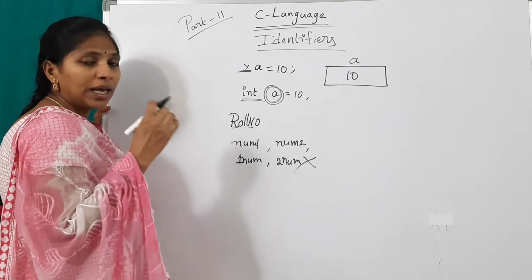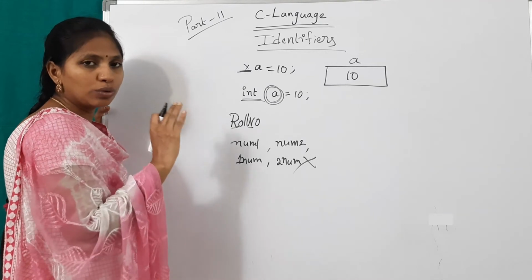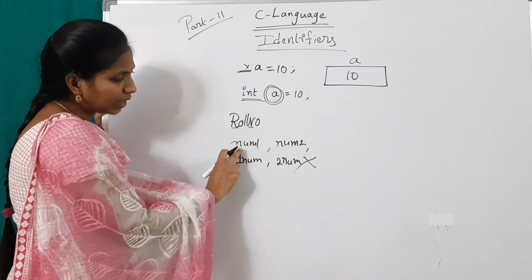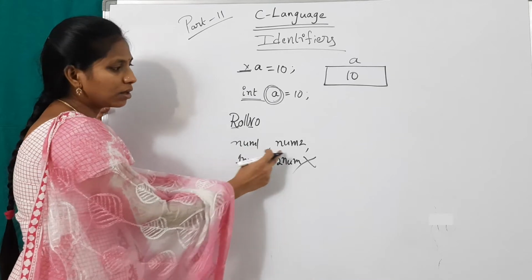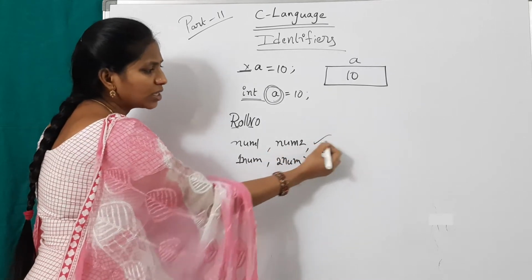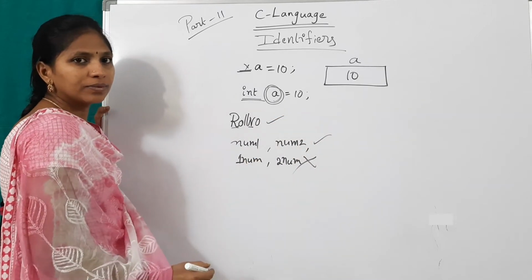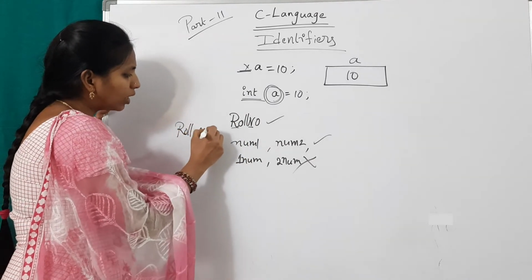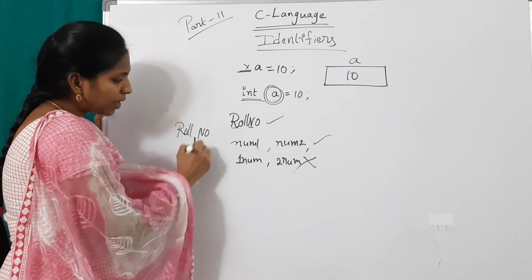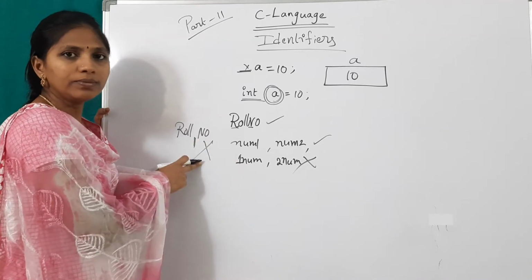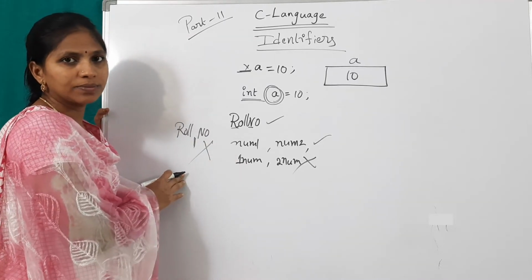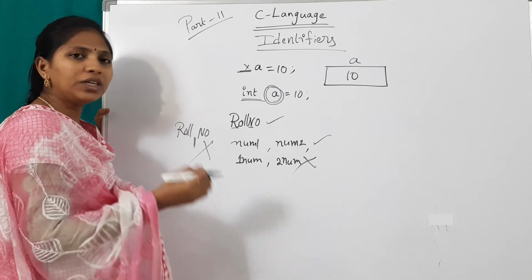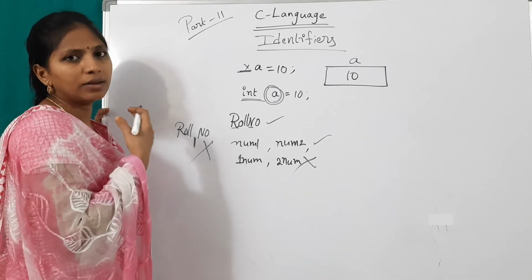And in identifier names, don't use spaces. See here, number1 has no space, number2 has no space. So these are valid. Suppose instead I write roll number with a space here. This is wrong. Don't use spaces. And an identifier name may be of any length.